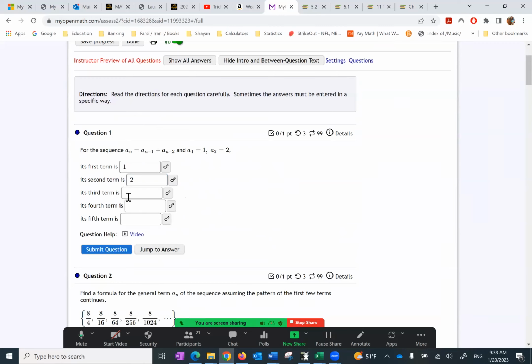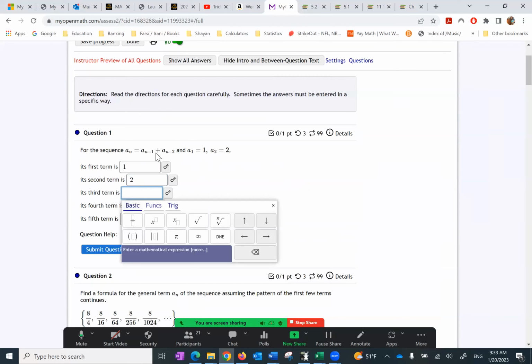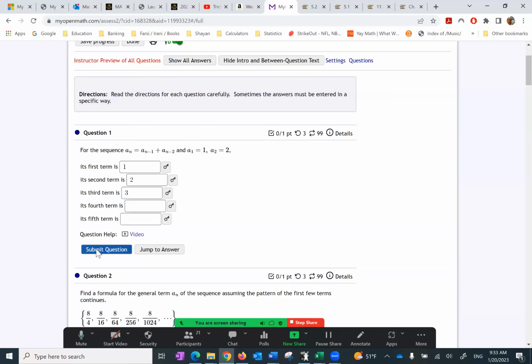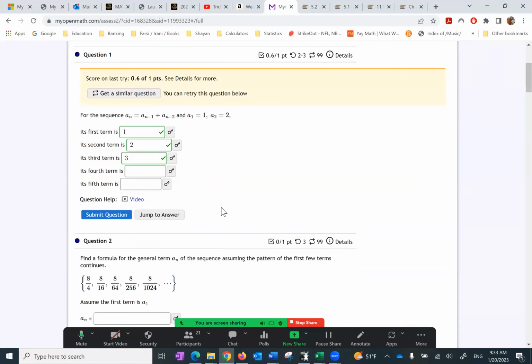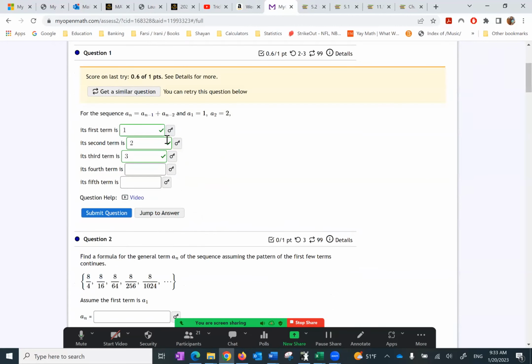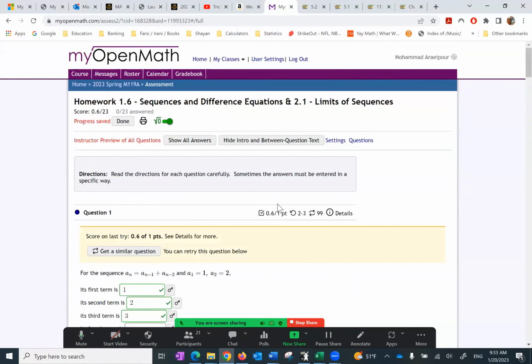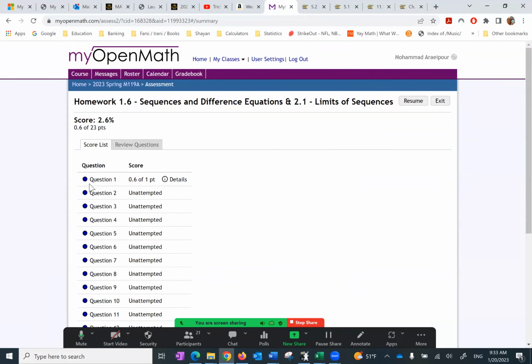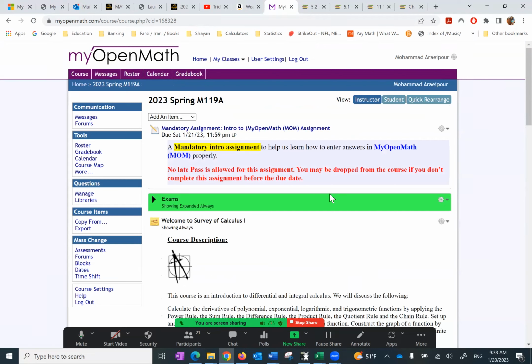So for example, the third one, it says a sub n is a sub n minus 1 plus a sub n minus 2. That means add the previous one, so that makes it 3. So just for the sake of argument, if you submit the question, notice what happens. It gives you check mark. All of them are correct, except the other ones haven't been done. So if I click done, it just shows me that, again, even the first question, I got 0.6 out of 1 because I didn't finish it, and the rest of them are unattempted. And that's exactly what happened with the first assignment.